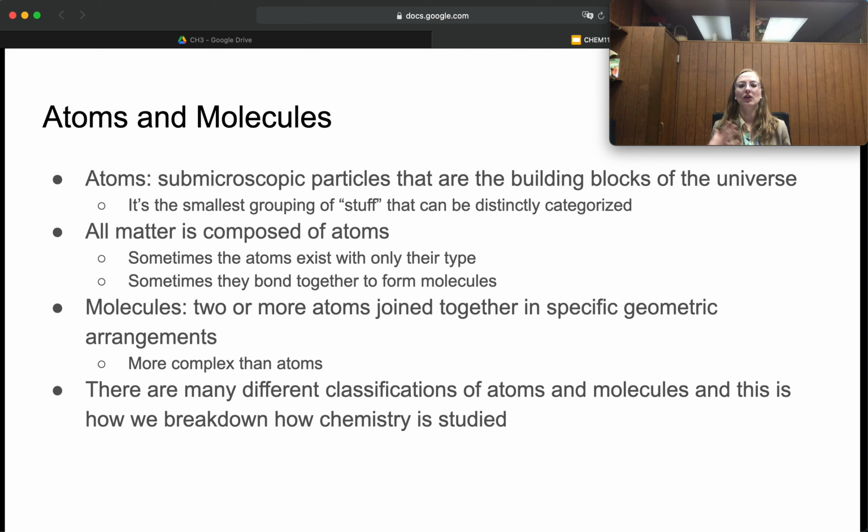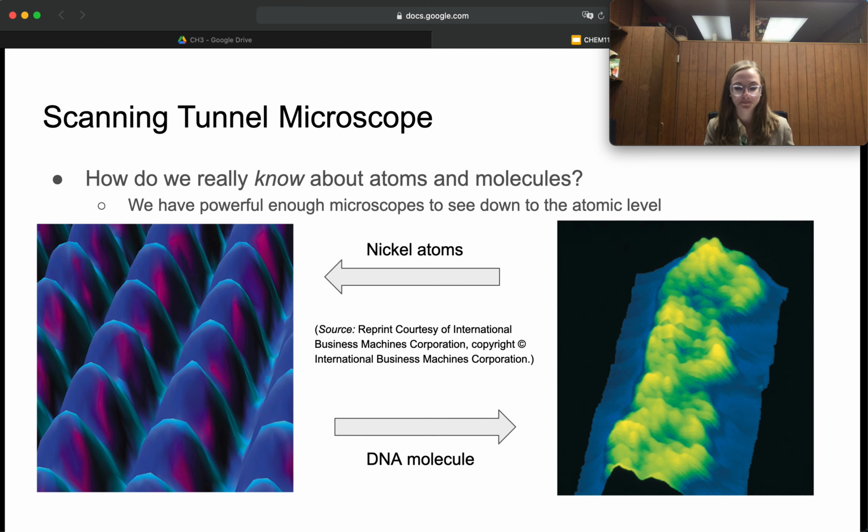And so there are many different classifications of atoms and molecules, and all of these different classifications of how we classify atoms and molecules are going to be how chemistry is studied. It's basically like, okay, we're going to take matter, categorize it this way, and it's that kind of chemistry. We're going to take matter, categorize it that way, it's going to be that kind of chemistry. So in the end, we can really kind of break it down to some of this stuff.